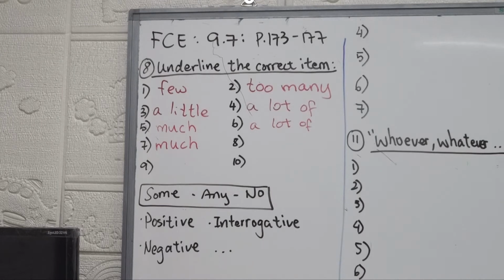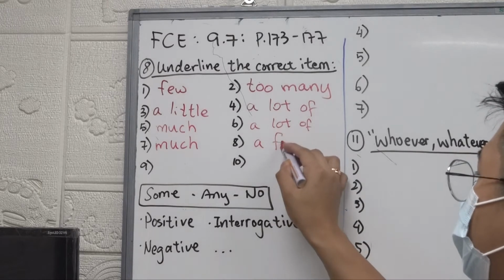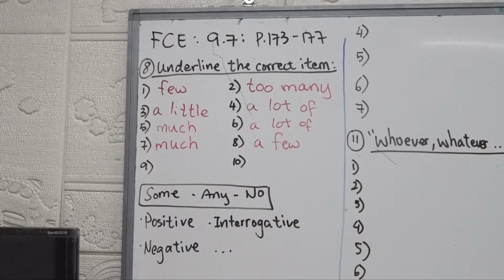Okay, number 8. Only a few, a lot of, or a little people knew it was my birthday. We're saying only, right? So only usually means a very small amount, right? So should it be only a little people or only a few? Think of people. Are they countable? Yes, so it should be only a few. A few, F-E-W. All right, so also, a lot of people get confused with few and less, right?